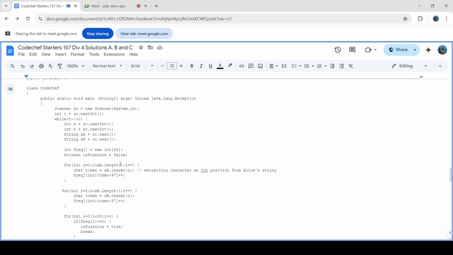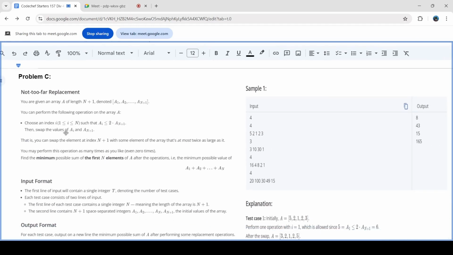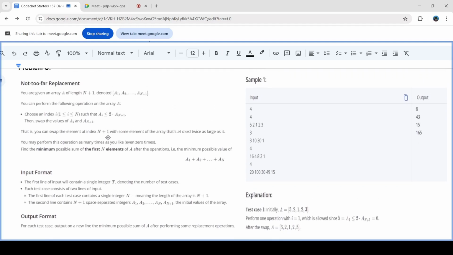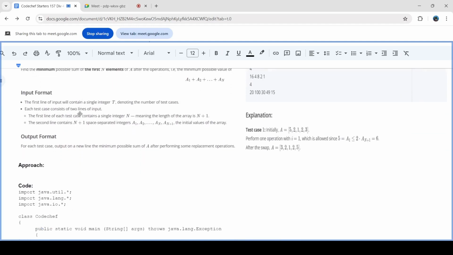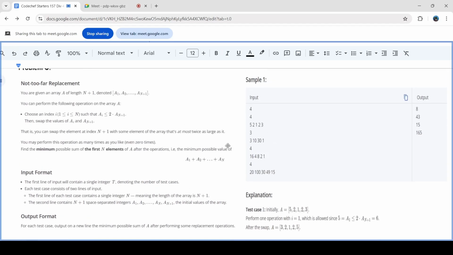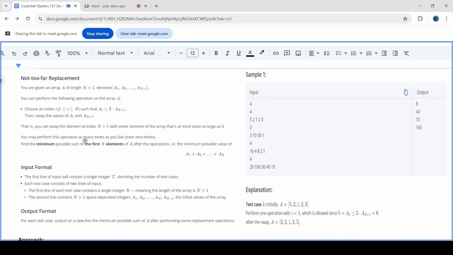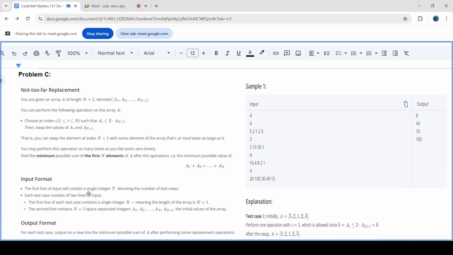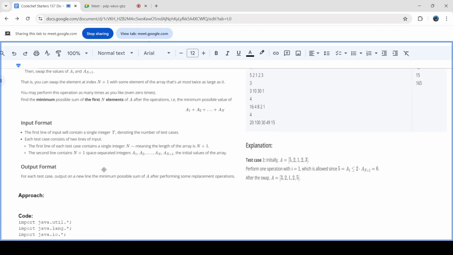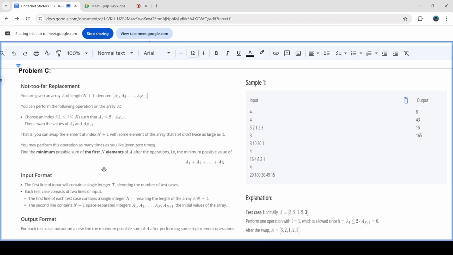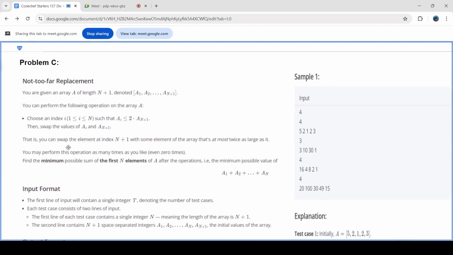Yeah, so let's move on to the next question. Problem number C, not too far replacement. Now, this question actually has two approaches for solving it, but I will be discussing the sorting approach, the n log n approach. You can solve this in n square as well because the constraints are small. I haven't added constraints here, but the constraints of the problem were small, and you could have solved this in n square as well. But I have solved this in n log n because I found this approach really simple compared to n square, and the code is really small as well. So yeah, let's read the problem and I will explain it to you.